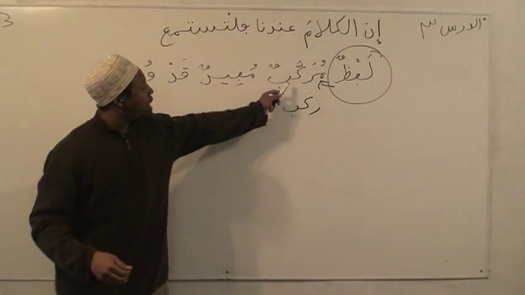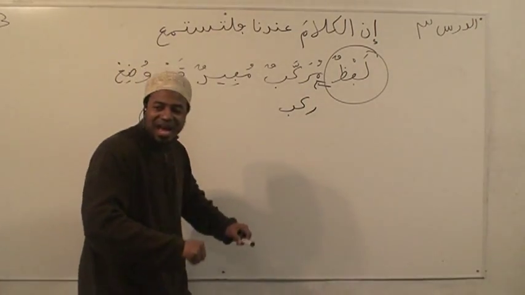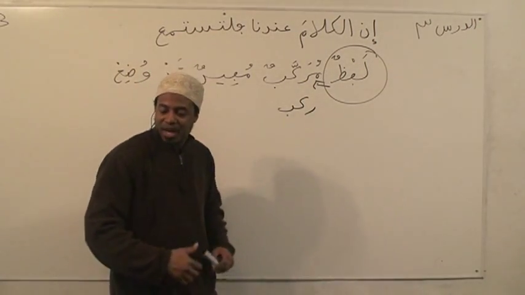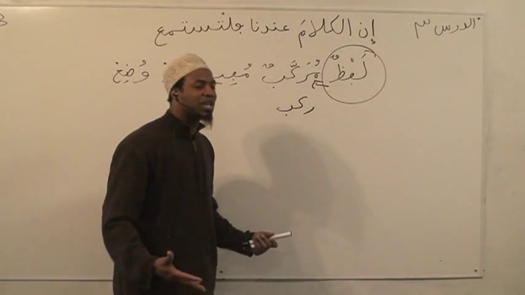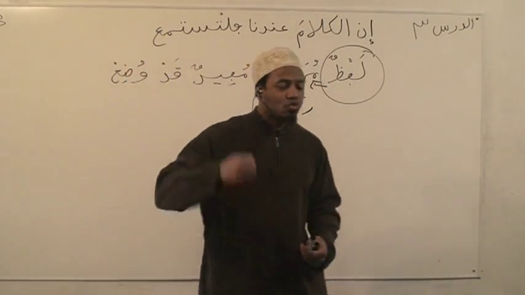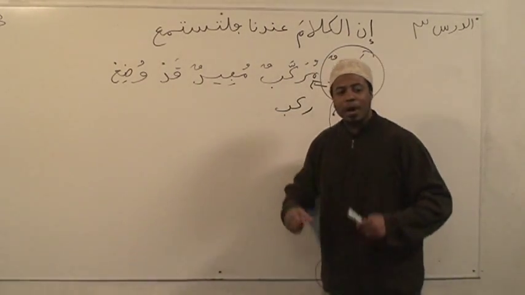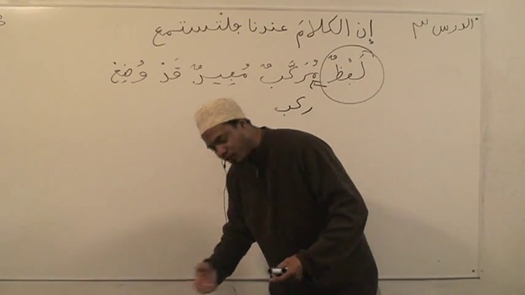Murakkab is from the word rakiba. Everybody say rakiba. Rakiba means to ride something. Okay? Rakiba means? No, give me a whole sentence. If I say the word again, you need to say it again for your own benefit. Rakiba means to ride something.